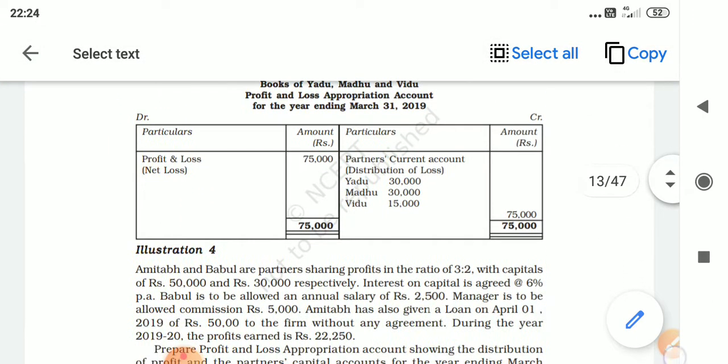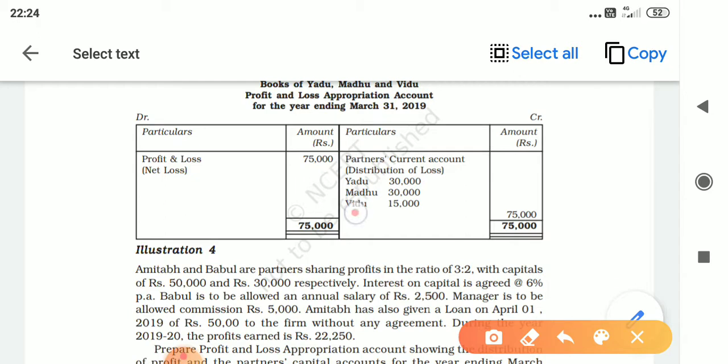So 2:2:1 you have to write here, children, within bracket. Now what did I say? If there are 3 partners, you have to leave 4 lines. So line 1, line 2, line 3, line 4. On the 5th line you have to write the total. Now above the total, in this question you don't have any balancing figure, so just write 75,000.